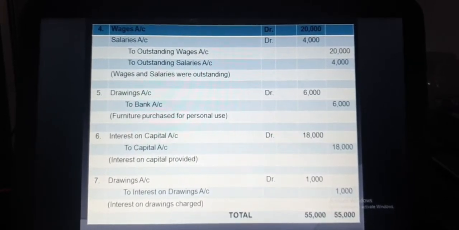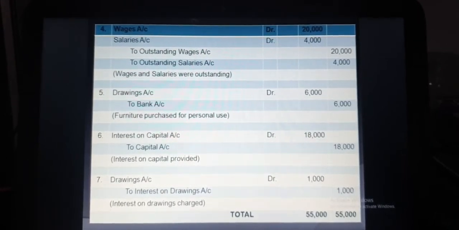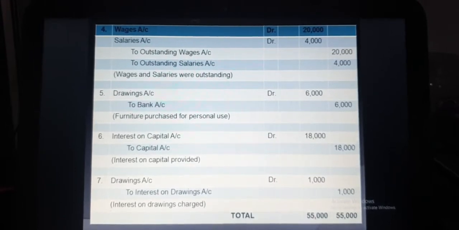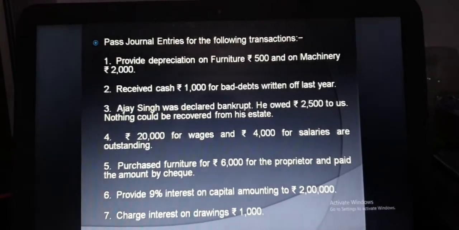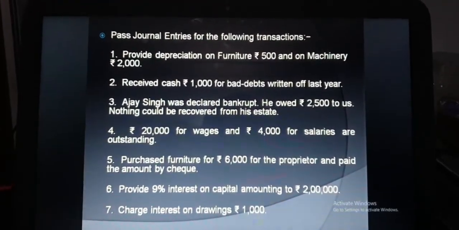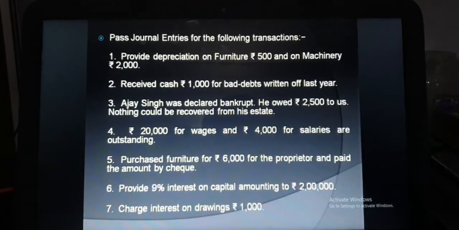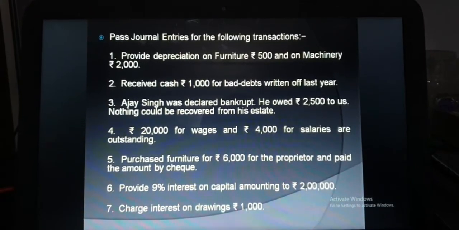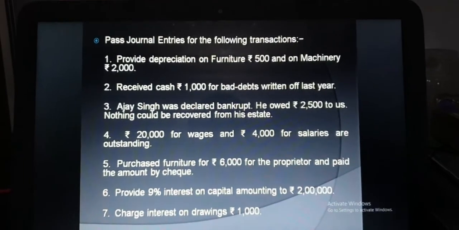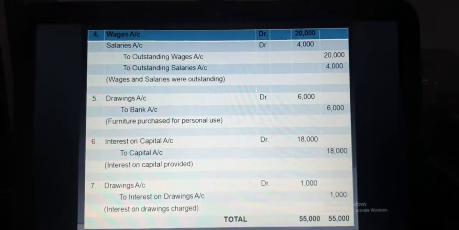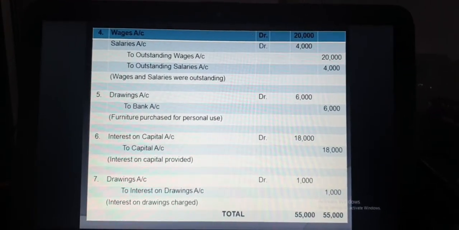The next entry is interest on capital. I told you the entry of interest on capital is interest on capital account debit to capital account, that is 18,000. In the question it is given to provide 9% interest on capital amounting to rupees 2 lakh. So 2 lakh is the amount of capital. You have to charge 9% interest, 2 lakh into 9%, that is 18,000. So you have to pass the entry of interest on capital, that is interest on capital account debit to capital account, 18,000. And the last one is to charge interest on drawing of rupees 1,000.